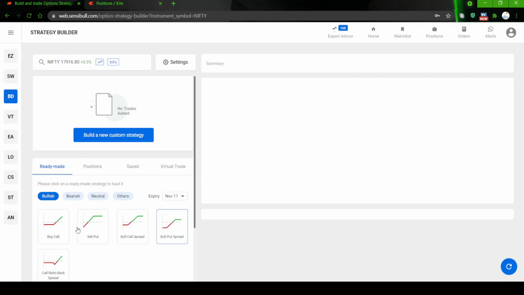Like I said, you can buy a call. Buying a call is a defined risk strategy. This is the first thing any option newcomer will do: just go and buy the call. Most probably they will be buying a far out of the money call, because the premium you pay will be very less. The person obviously has less money, so they'll go and buy a 2 rupee option or 3 rupee option for the next week expiry.